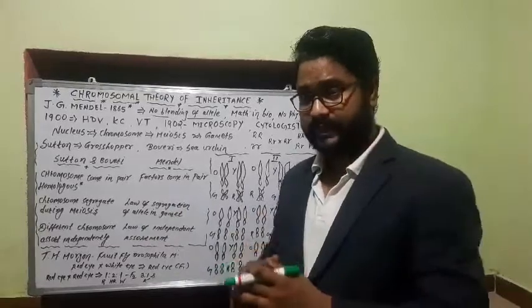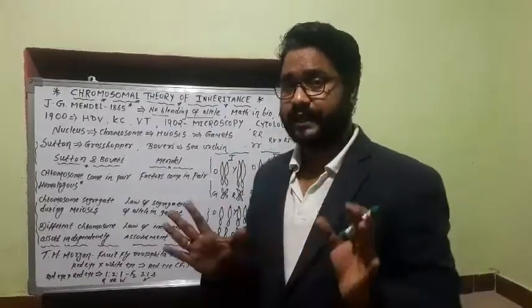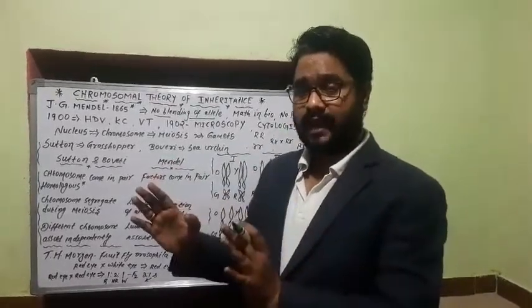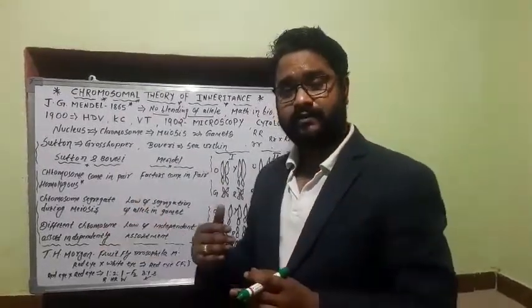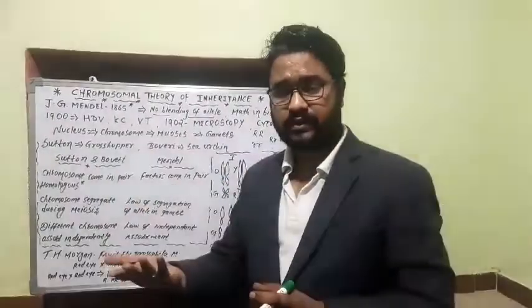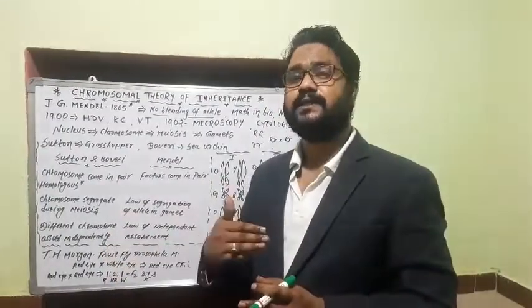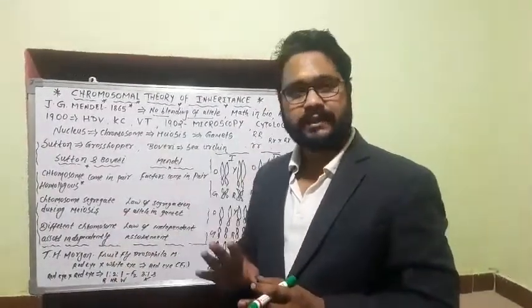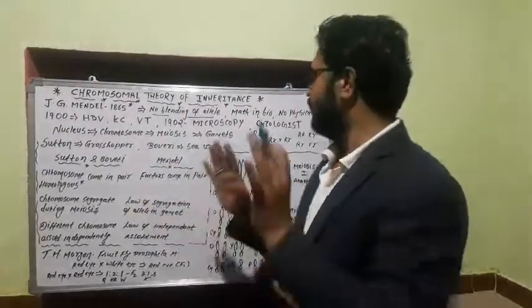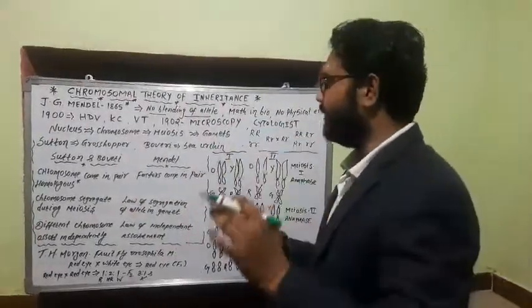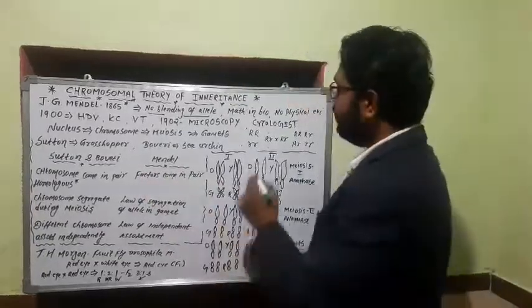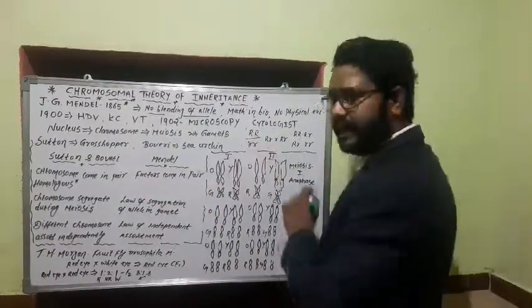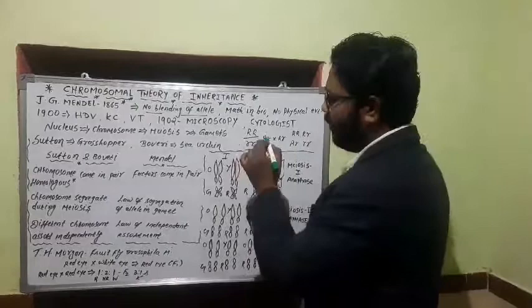Now what he considered, everyone there was red. So he considered red eye as the dominant trait, and the white, which was few in number, he considered recessive. And what he did, he crossed them. How did he cross? Just like we crossed the tall and dwarf Pisum sativum. So he crossed the red-eyed Drosophila with the white-eyed.